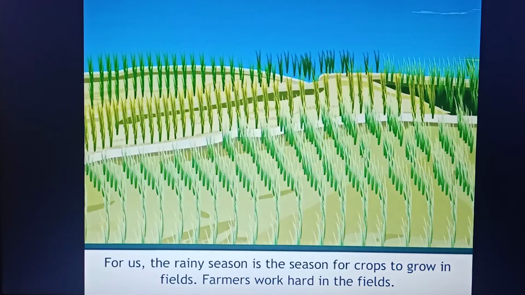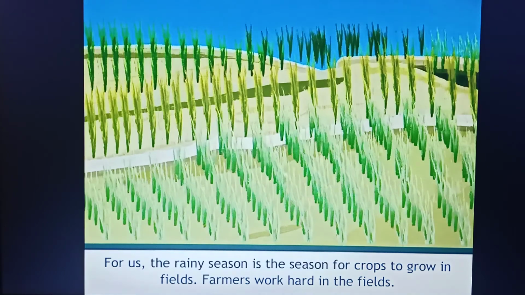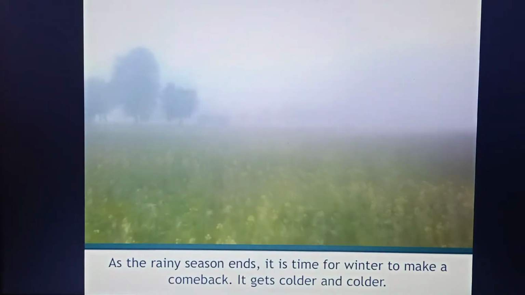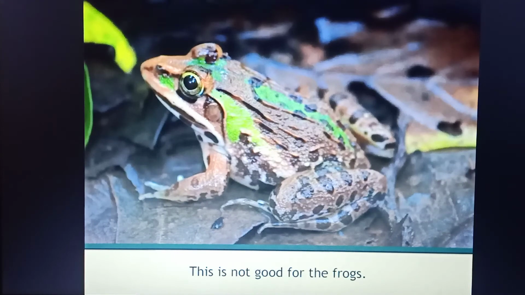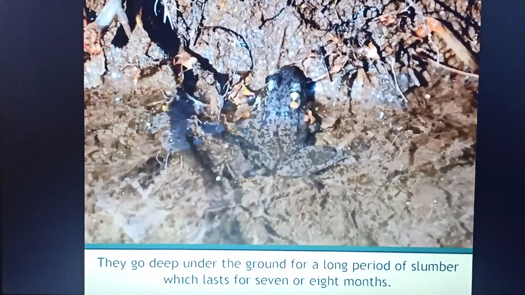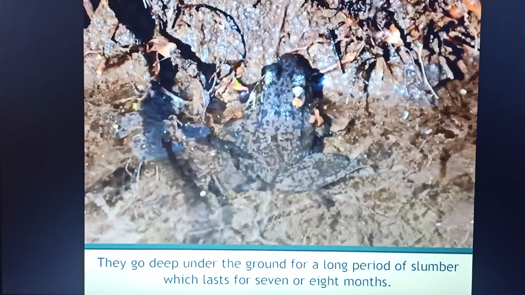For us, the rainy season is the season for crops to grow in fields. Farmers work hard in the fields. As the rainy season ends, it is time for winter to make a comeback. It gets colder and colder. This is not good for the frogs. They go deep under the ground for a long period of slumber which lasts for 7 or 8 months.